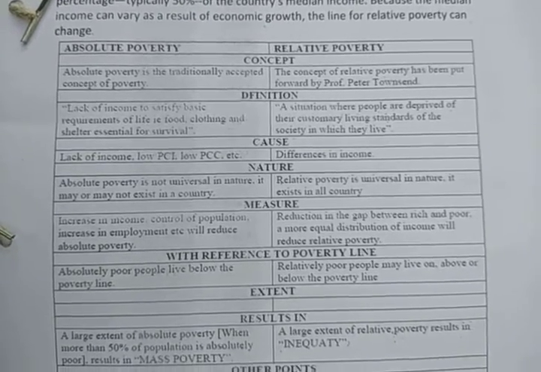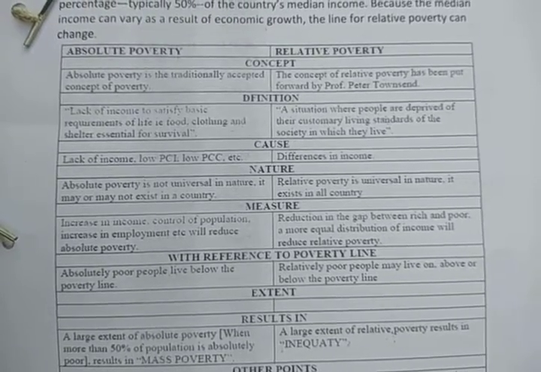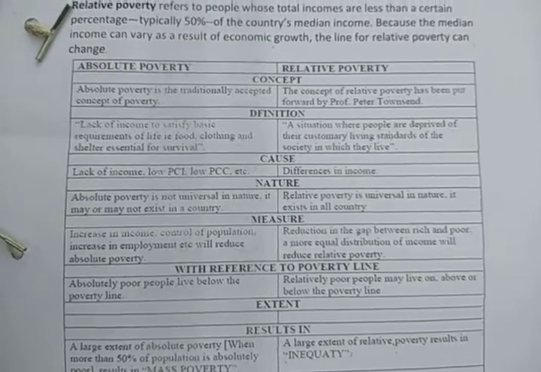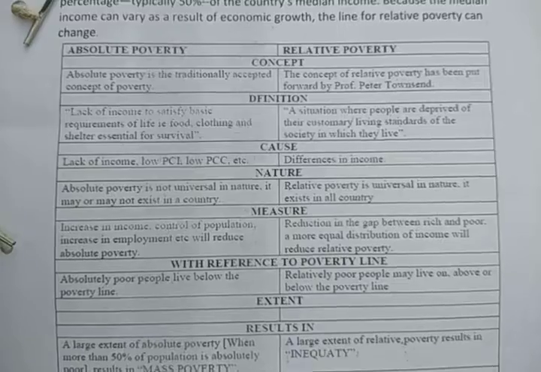You can see that relative poverty is a comparison with others, while absolute poverty is just a poor person without any comparison.